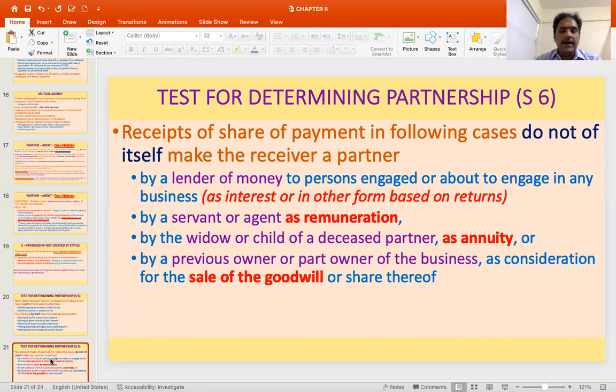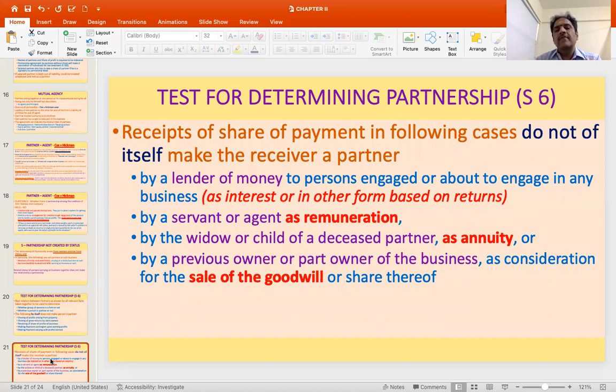Where someone has lent money for a business to be conducted to persons engaged in a business, automatically the persons have to pay him interest. So does the lender become a partner? No, merely because he is paid out of the returns as interest, it does not make him a partner along with the persons who are engaged in the business.